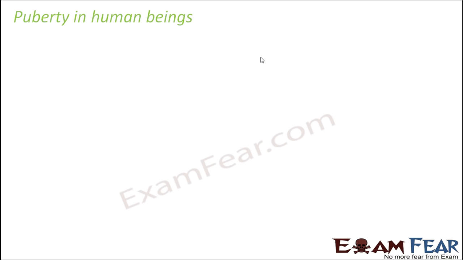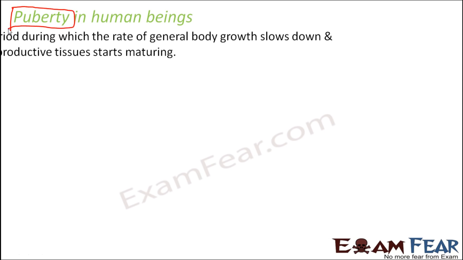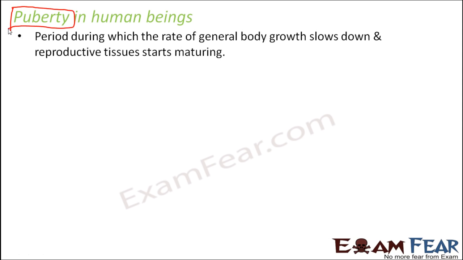Obviously not. We discussed the three phases in the life of every organism, whether a plant, an animal or a human being: a juvenile phase, then a reproductive phase, and finally the aging phase. So in human beings also, you have a specific reproductive phase, and only in that phase is the human being capable of undergoing sexual reproduction. In that regard, we will talk about puberty. What is puberty? It is nothing but another term for adolescence.